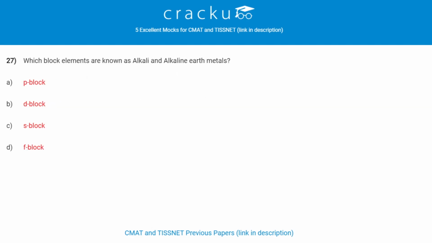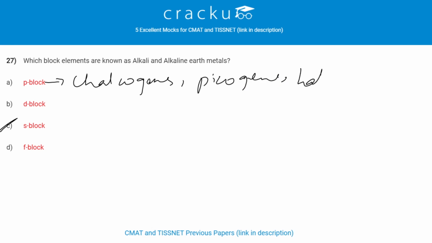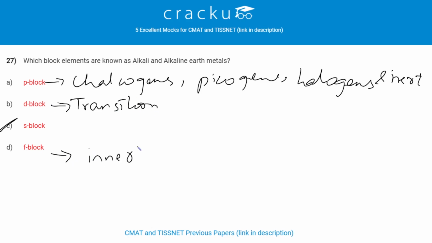Next question. Which block elements are known as alkali and alkaline earth metals? S block elements are known as alkali and alkaline earth metals. P block elements are known as chalcogens, pnictogens, halogens and inert gases. D block elements are known as transition elements and F block elements are known as inner transition elements.